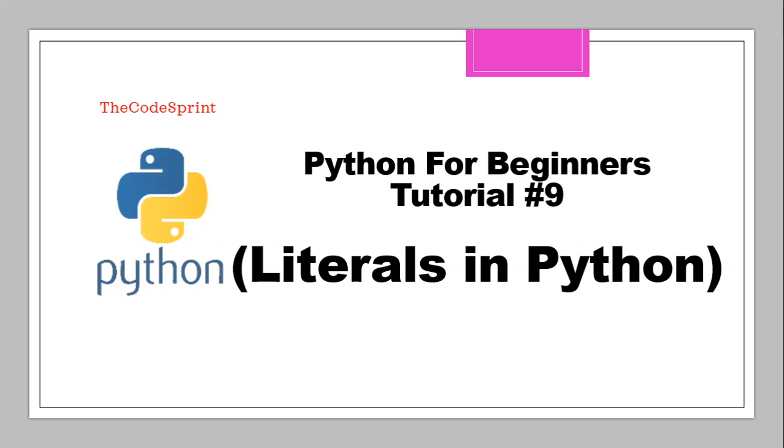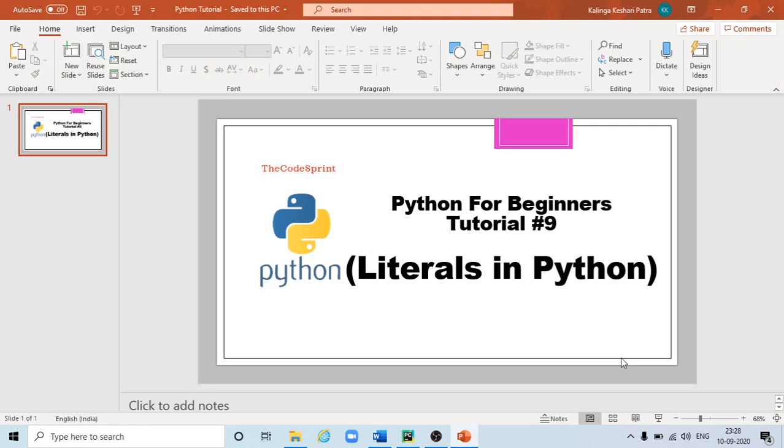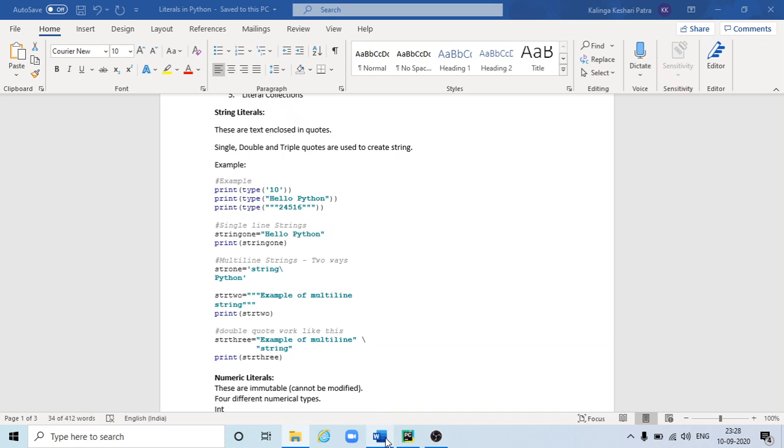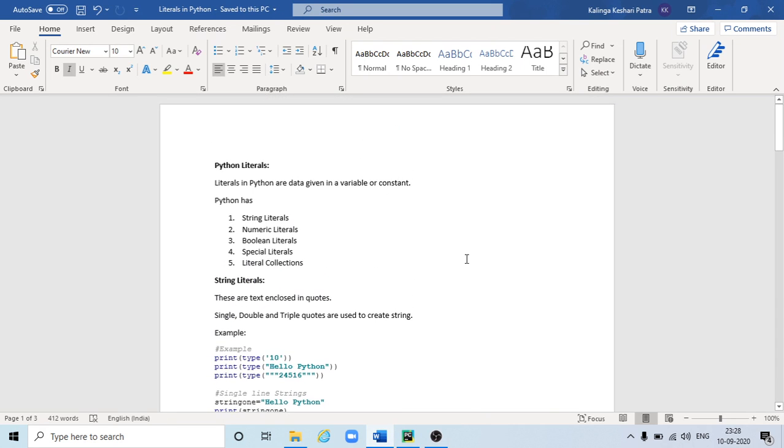This is tutorial number 9 and today we are going to discuss literals in Python. So first of all, what are literals? Literals are generally constants. We have 5 categories of literals in Python. First is string literals, second is numeric literals, third is boolean literals, fourth is special literals, and the fifth one is collection literals.